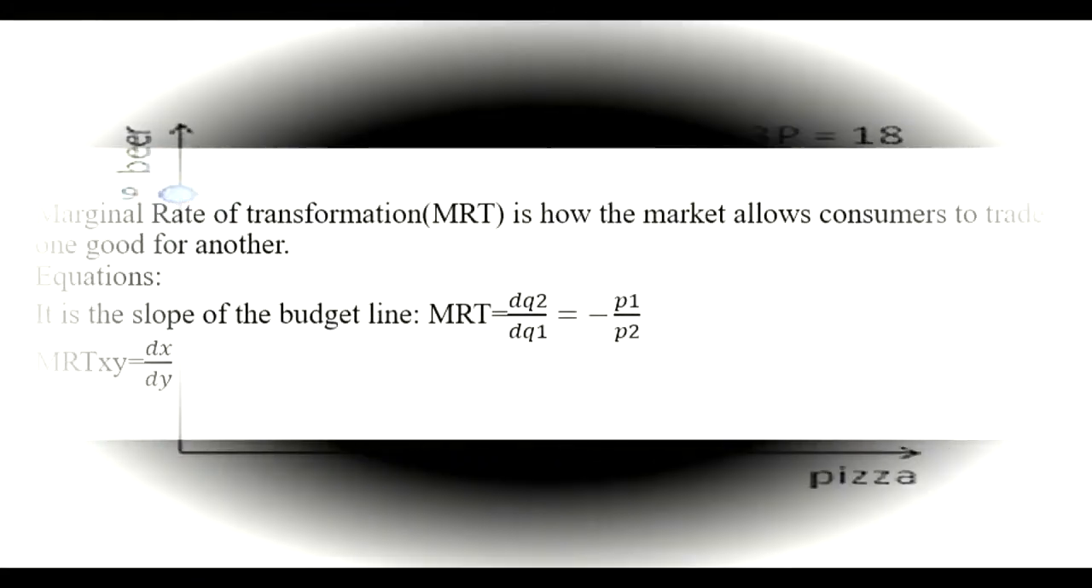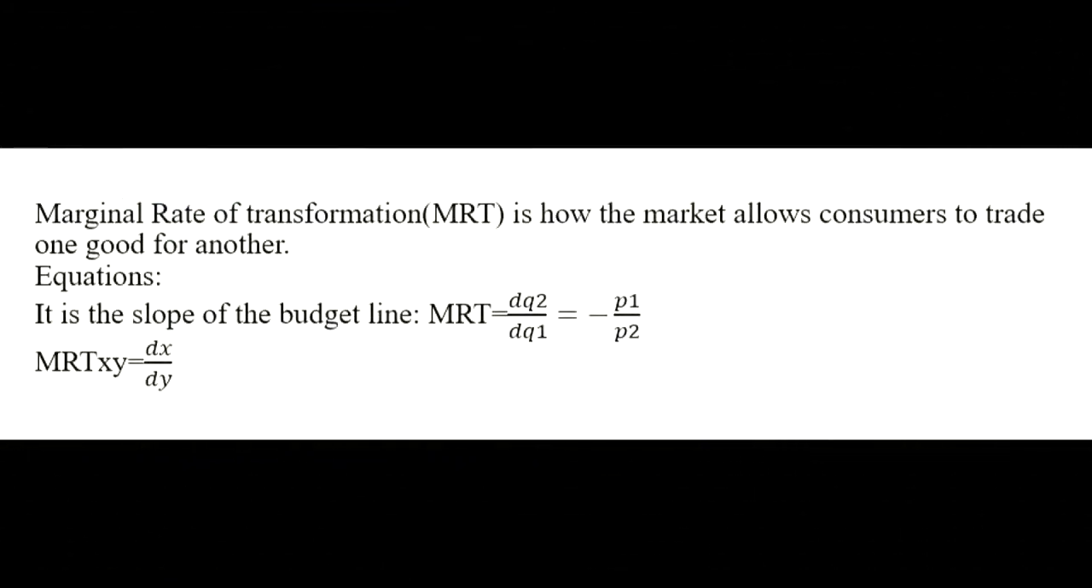The marginal rate of transformation is how the market allows consumers to trade one good for another. It is the slope of the budget line, and the equation is given down there.